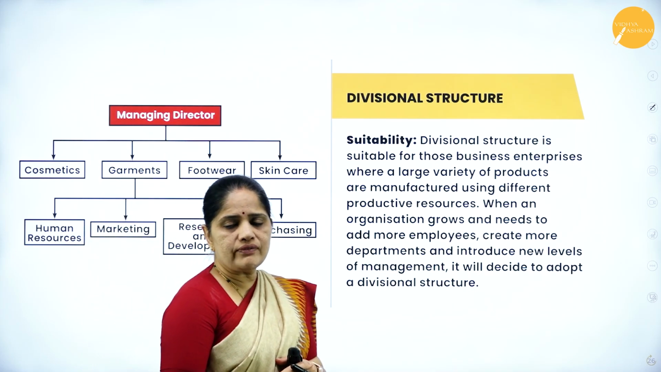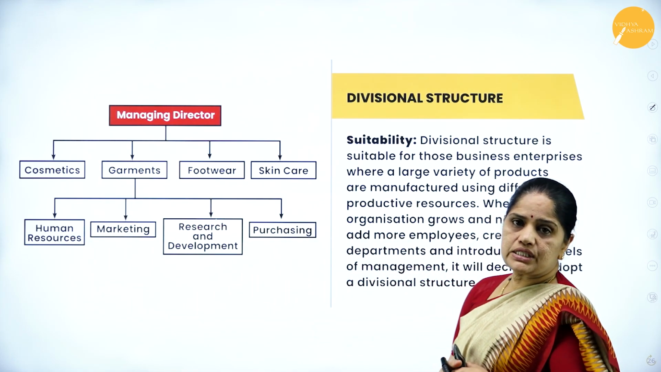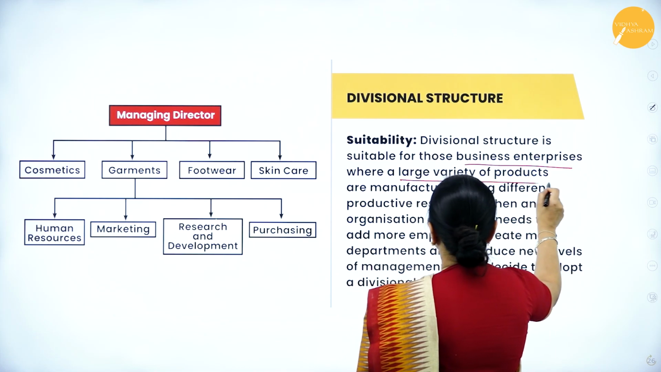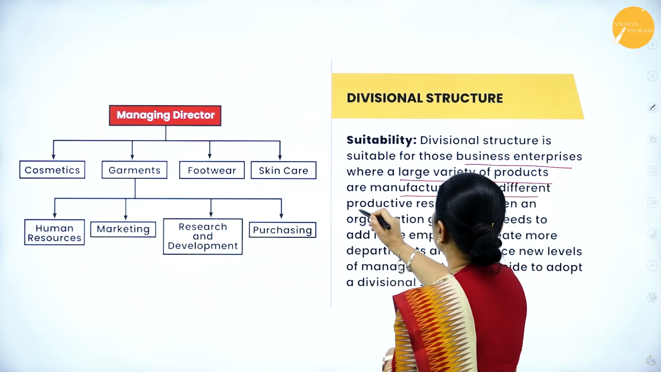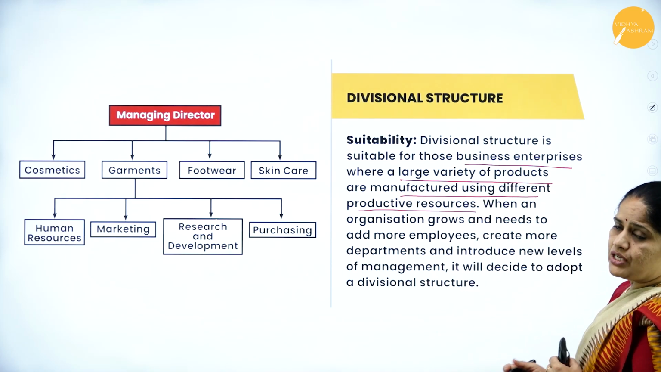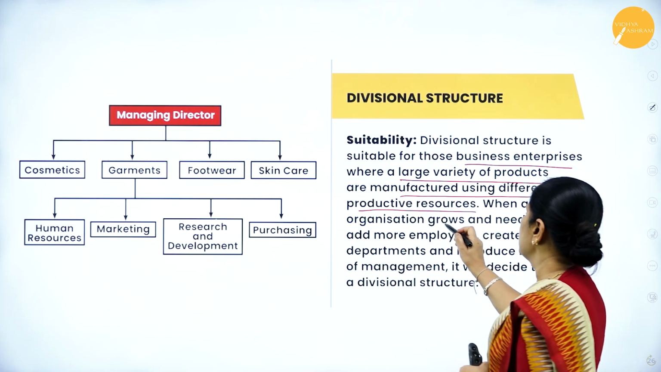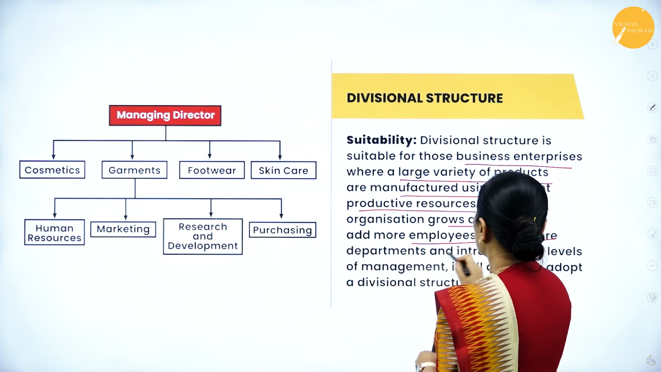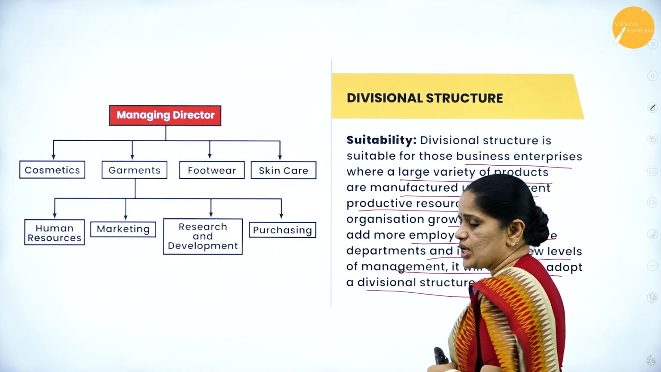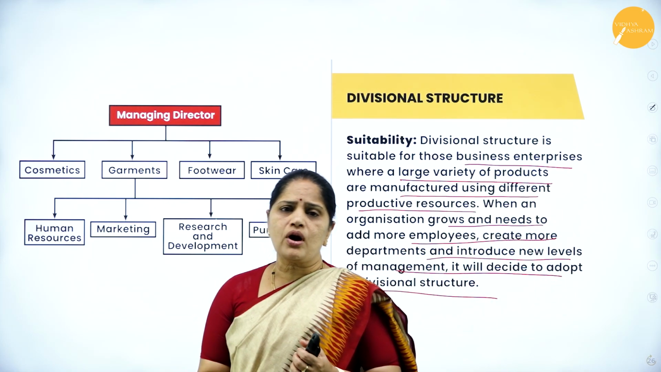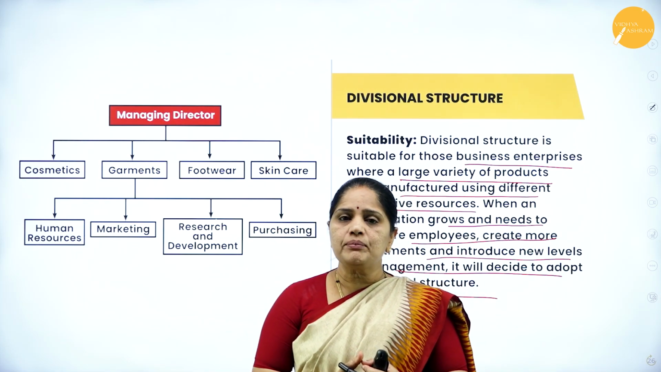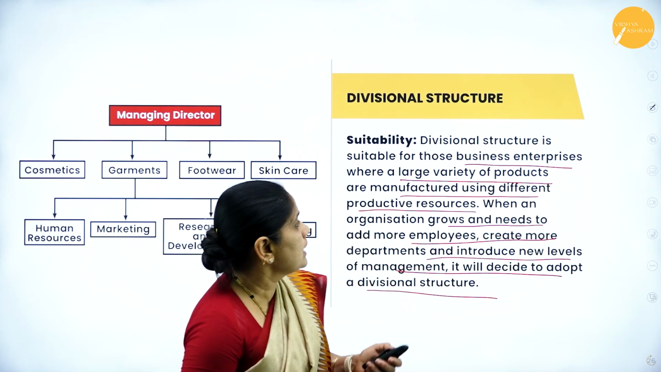Then let us see for which organization this kind of a divisional structure is suitable. It is suitable for those business enterprises where a large variety of products are manufactured using different productive resources. So it is useful for a very large organization where large resources are involved. When an organization grows and needs to add more employees, create more departments and introduce new levels, it will decide to adopt the divisional structure. So when the organization has more products, it is diversified in almost all the fields, a divisional structure will be more suitable to run such an organization.